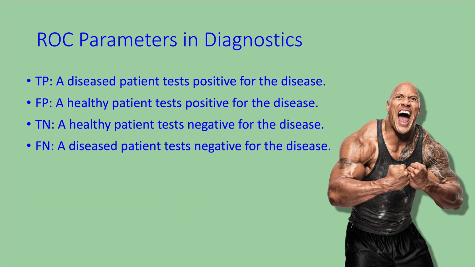ROC parameters and diagnostics. A true positive is a diseased patient who tests positive for the disease. A false positive is a healthy patient who tests positive for the disease. A true negative is a healthy patient who tests negative for the disease, and a false negative is a diseased patient who tests negative for the disease.